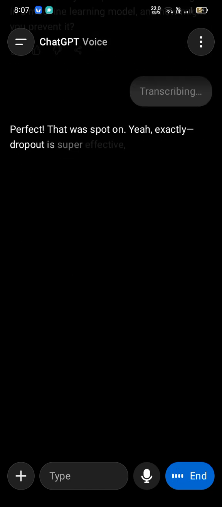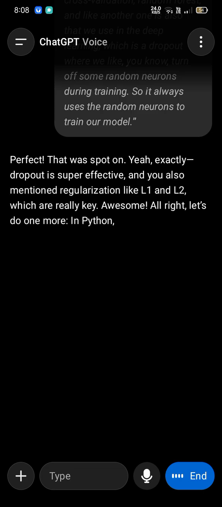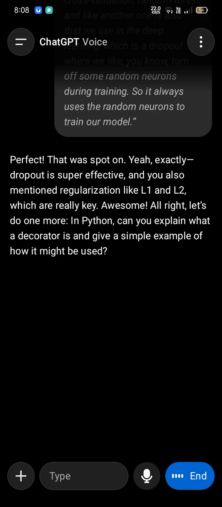Perfect. That was spot on. Yeah, exactly. Dropout is super effective. And you also mentioned regularization like L1 and L2, which are really key. Awesome. All right, let's do one more. In Python, can you explain what a decorator is and give a simple example of how it might be used?